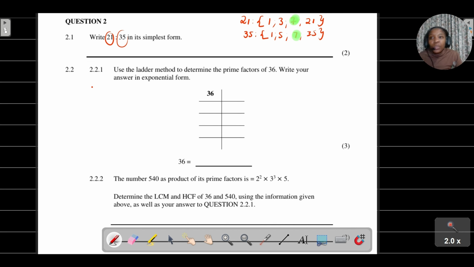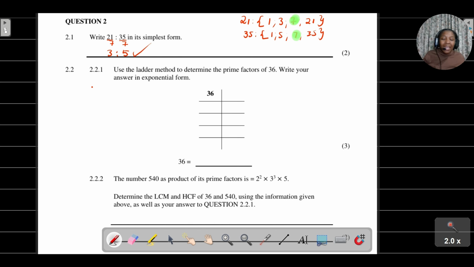Right, so now that we see that 7 is the highest common factor, that basically means that now I'm going to divide this 21 by the 7, and this 35 by the 7. Therefore, 21 divided by 7 is going to give you 3, right? And then 35 divided by 7 is going to be 5, right? So therefore, 21 is to 35 written in its simplest form will be 3 is to 5.